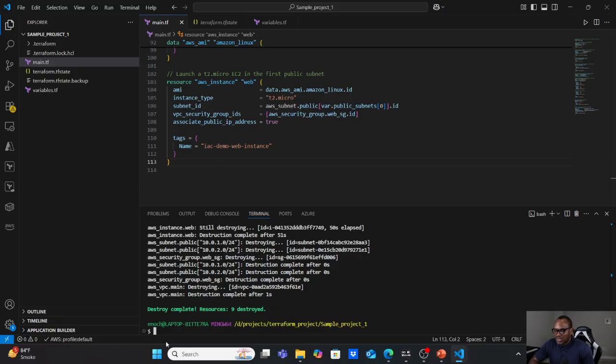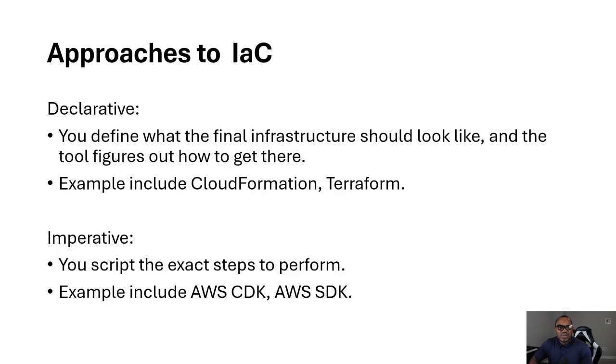So that's that. By the way, you can check GitHub. I'm going to put the link for this particular code on GitHub, so that you can try it out yourself if you want. So let's see the second approach, which is the imperative approach.